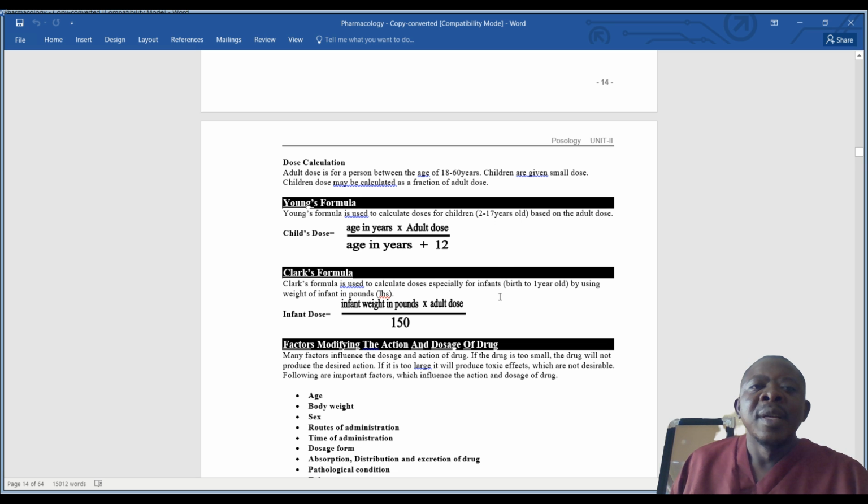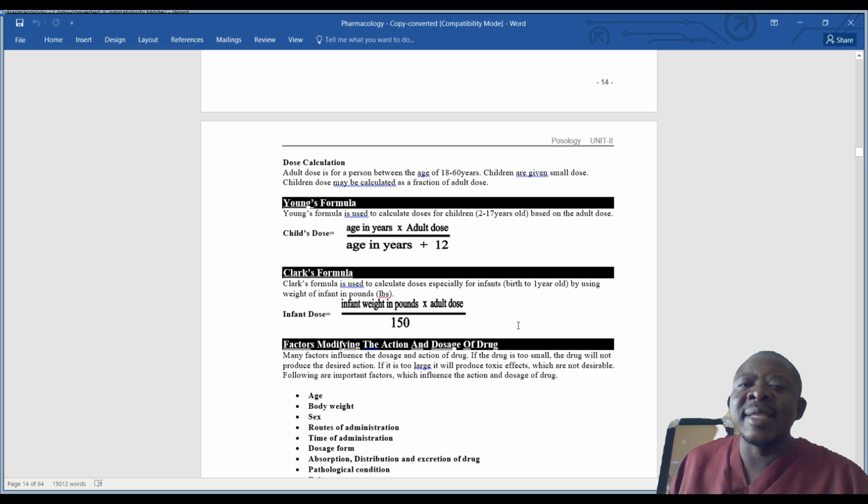So in using Young's formula, child's dose is equal to age in years times adult dose, divided by age in years plus 12. The age of the child has to be in years, like 2 years, 3 years, 4 years. If the equivalent adult dose is, let's say, 500 milligrams, then you multiply age in years times 500 milligrams.